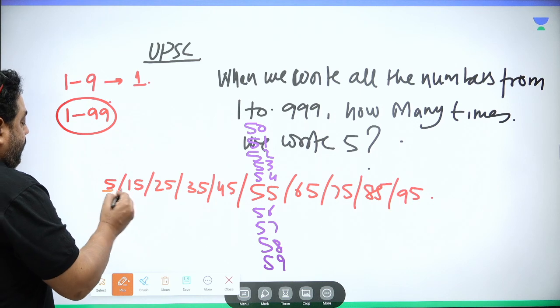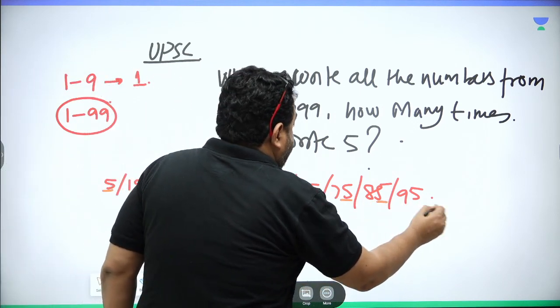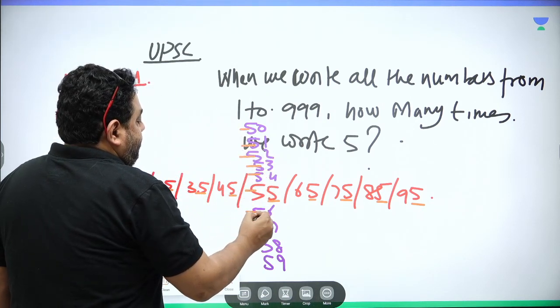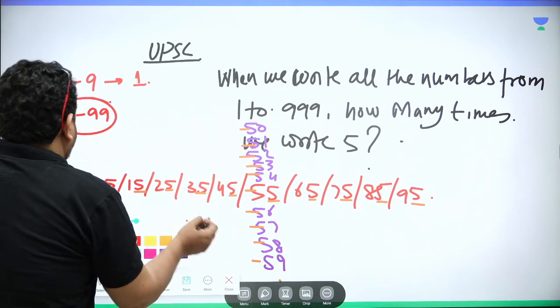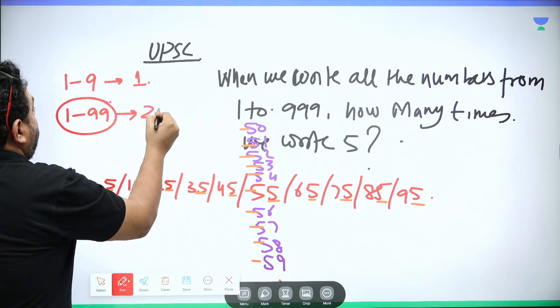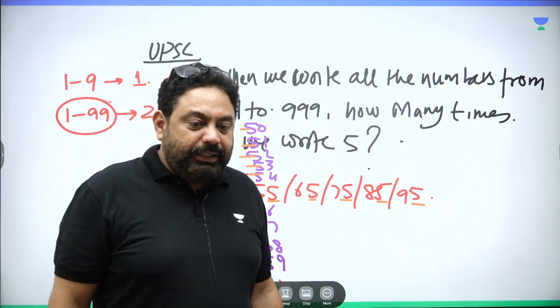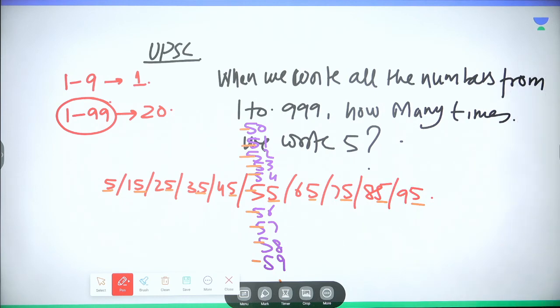So let's count it. 1, 2, 3, 4, 5, 6, 7, 8, 9, 10, 11, 12, 13, 14, 15, 16, 17, 18, 19, 20. So when you are writing numbers from 1 to 99, 5 is written 20 times. Now we are able to make a concept, we can make a shortcut also.